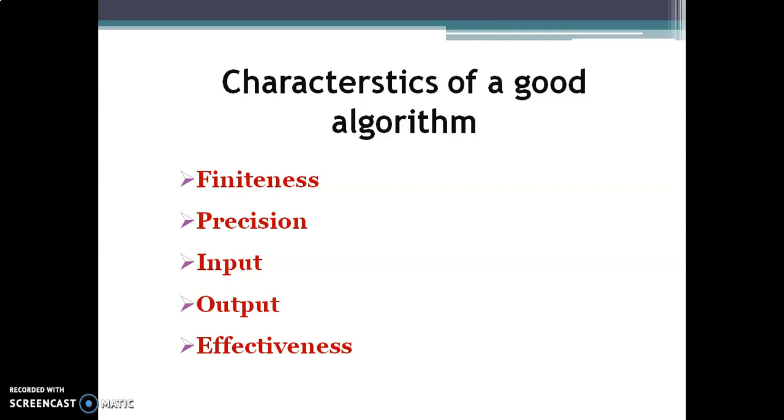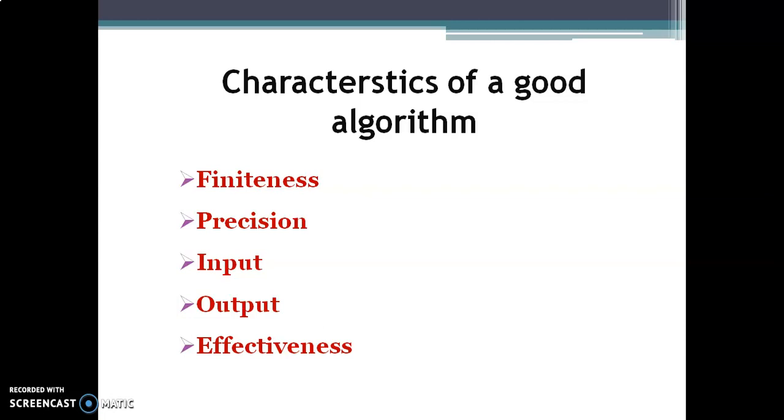Finite means there is a limit. Infinite means limitless, continuous working. So finiteness means the algorithm must end after the execution of a number of steps.